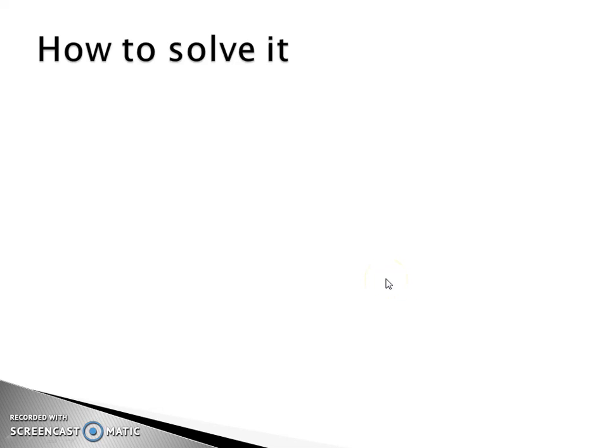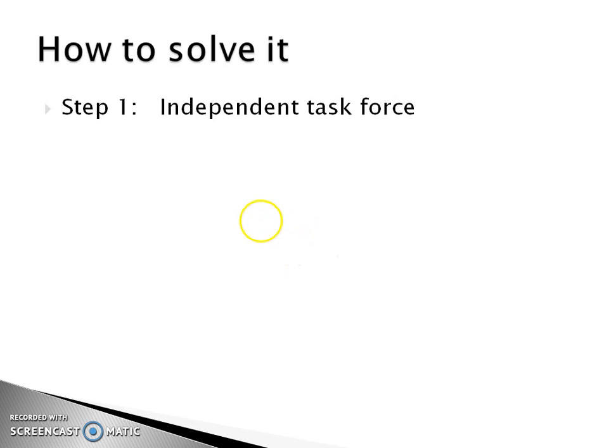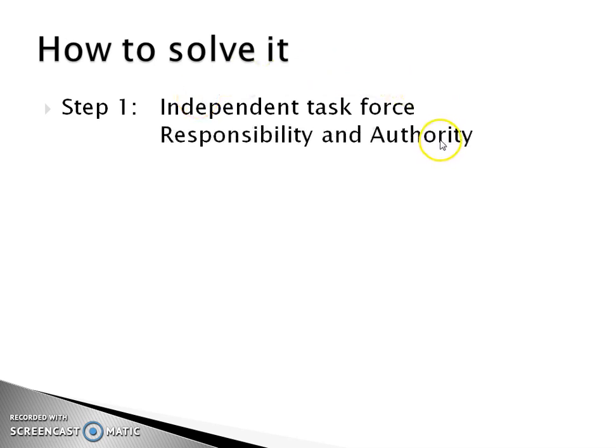Now how to solve it? As I told you, I'm going to give you some tips or solutions on how to sort out this problem. Step 1, we need an independent task force that has responsibility and authority, and that can take decisions. This independent task force should not be under the central government, and it should neither be under the Delhi government, or else they would start playing that ping pong game of blaming each other.